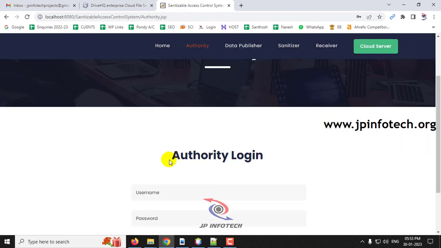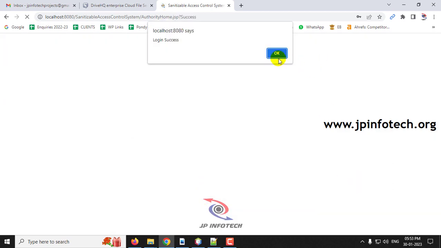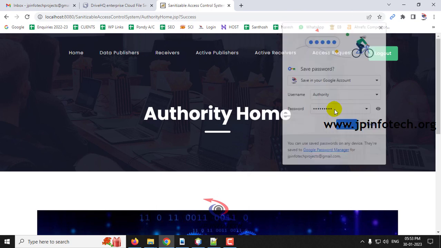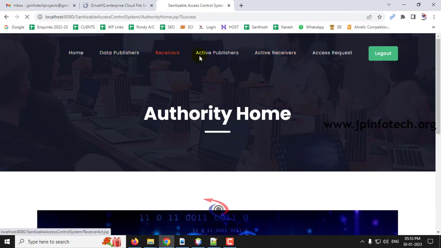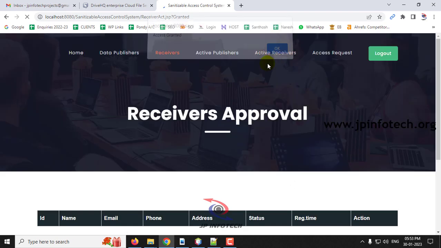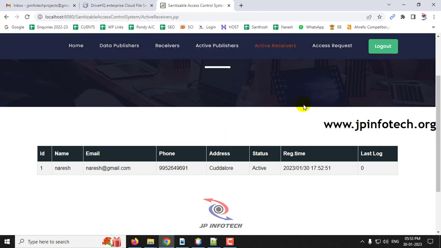So just go to the authority page and log into the authority. So where you can find the receivers menu. So just click this receivers, where you can see the receiver who is registered right now with the name of Naresh is being updated. So here the authority has the option of approving or rejecting it. So let me approve it, and to go to the active receivers, you can see the receivers that are available.